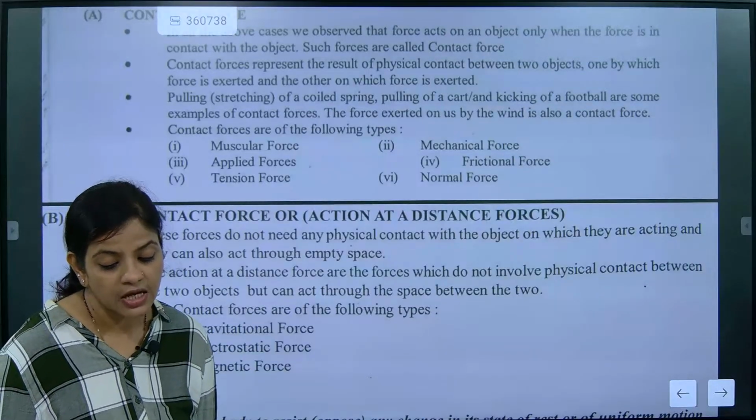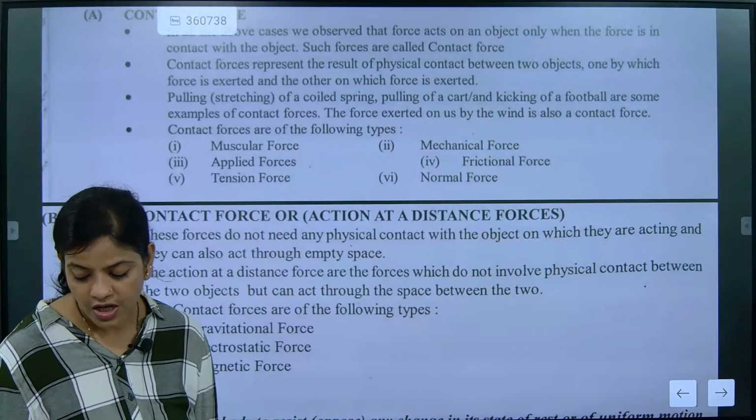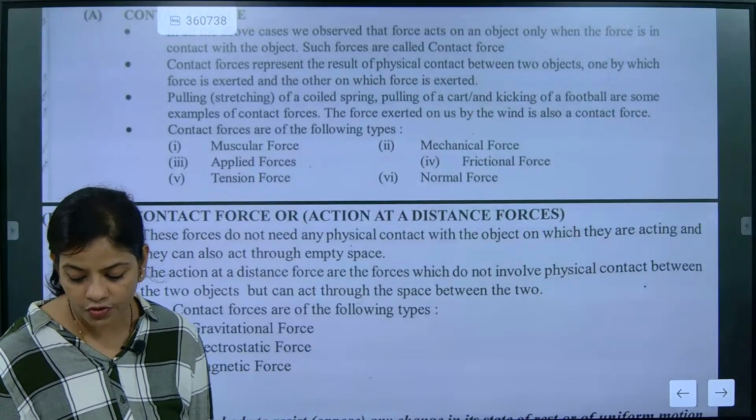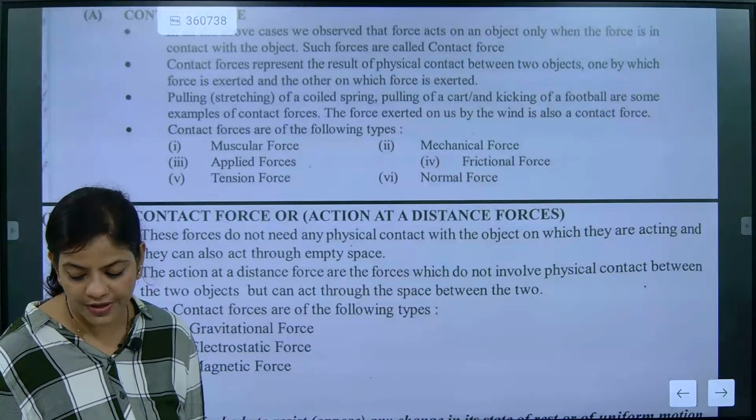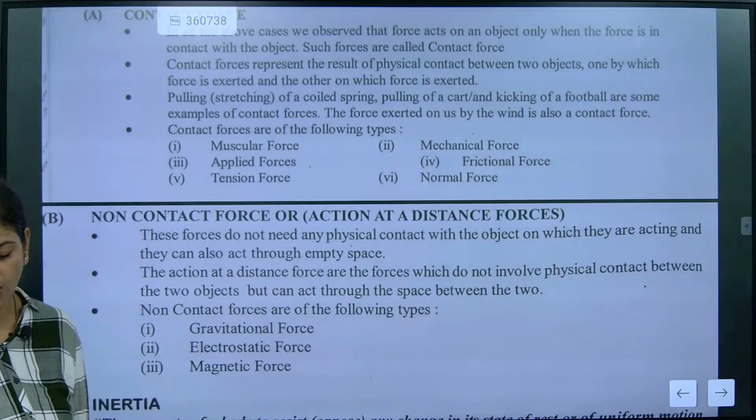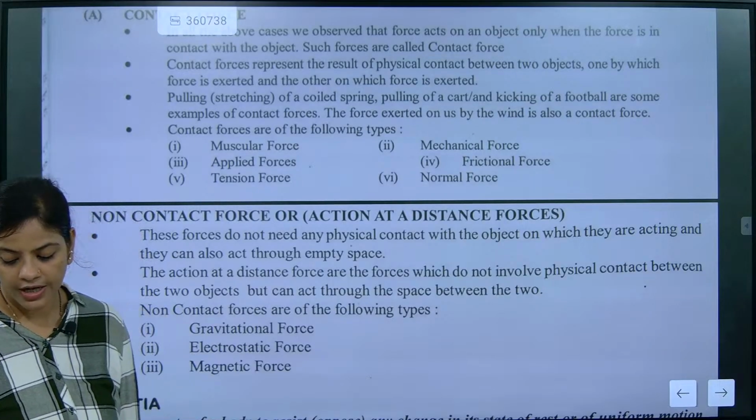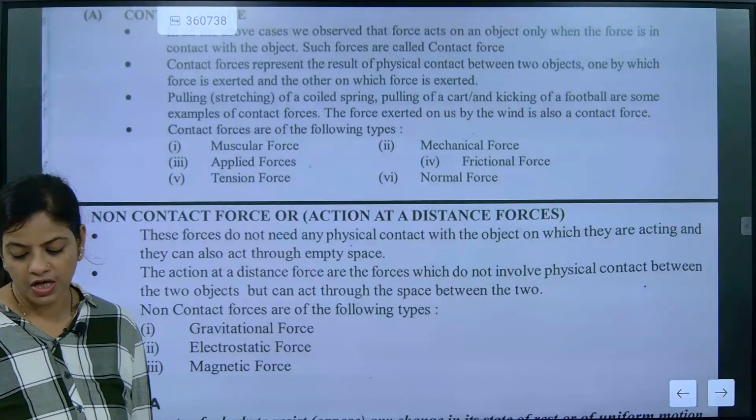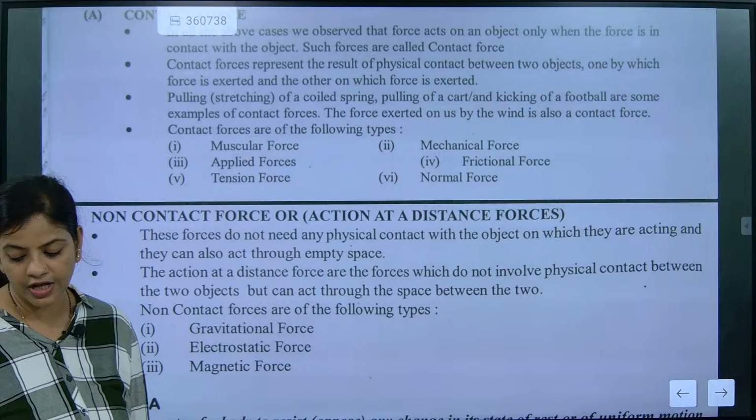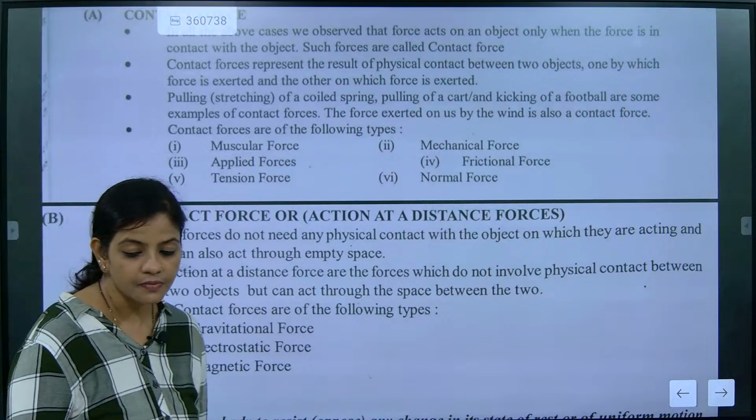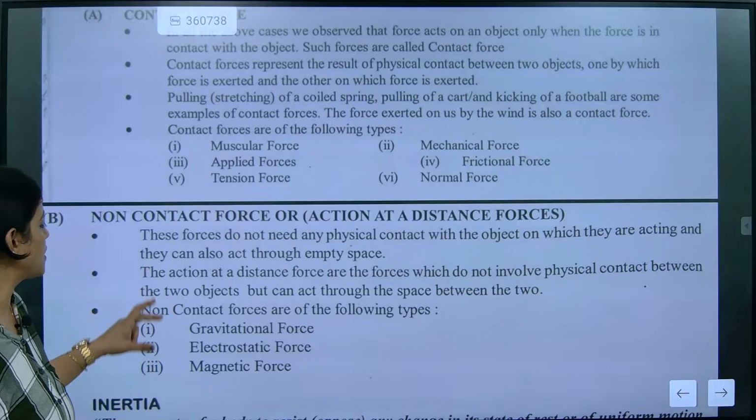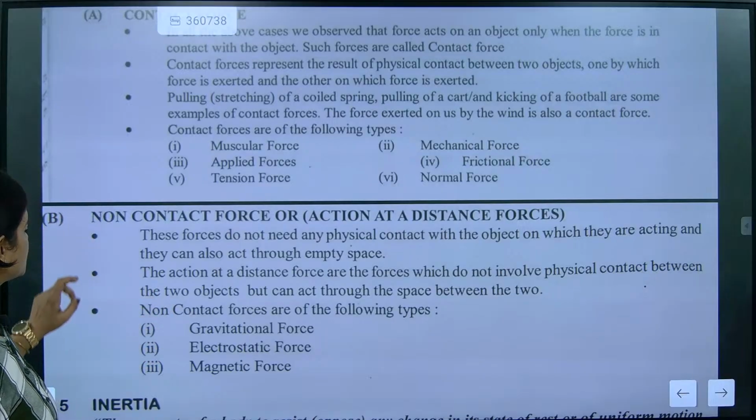Second one is electrostatic force, which is a non-contact force. And the third one is magnetic force. When we talk about magnetic force also, it is a non-contact force. I hope you have understood this, beta. Class 9th, beta. So now we will do the next one.